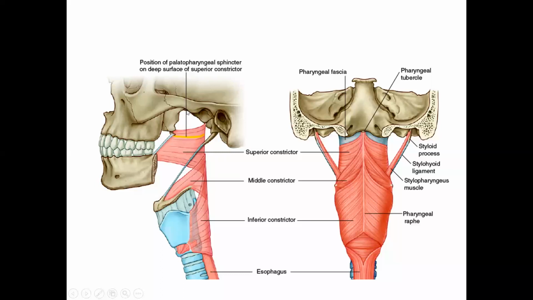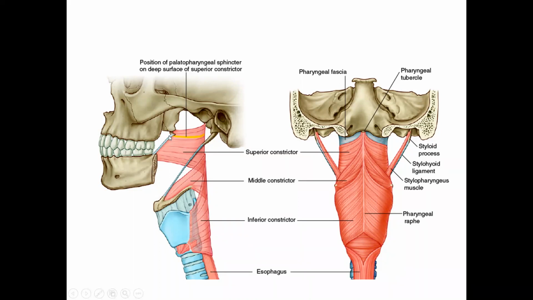The anterior portion of this gap is plugged by the tensor and levator palatini muscles of the soft palate. The posterior part is reinforced by the pharyngobasilar fascia. Of the longitudinal muscles of the pharynx, one starts from the styloid process, and that is the stylopharyngeus. It starts from the styloid process and goes to the pharynx. The other two muscles are inside the pharynx. We'll see them a little while later.